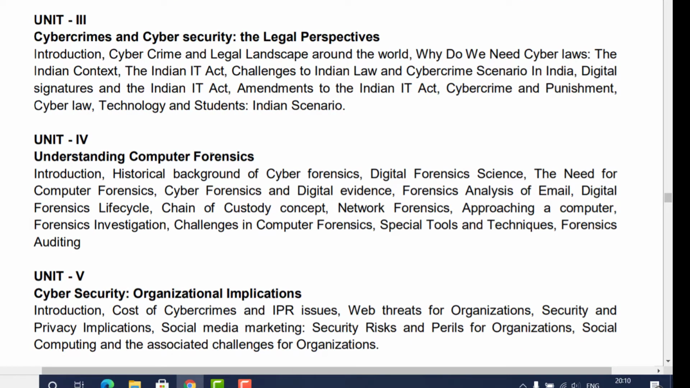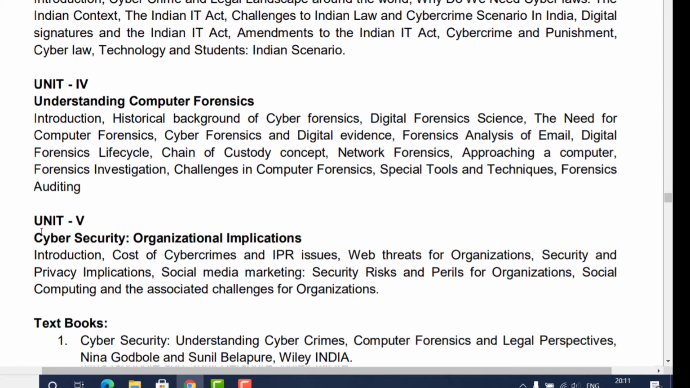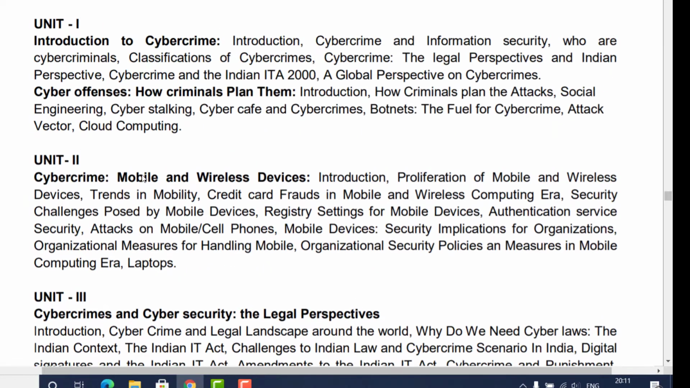And unit 4 is about computer forensics. What is computer forensics, what is digital forensics, what is cyber forensics, and what is forensic analysis. All these are covered in this video. And similarly, unit 5 is introduction to IPR issues, as well as social media marketing issues. These two topics are related to this unit 5.